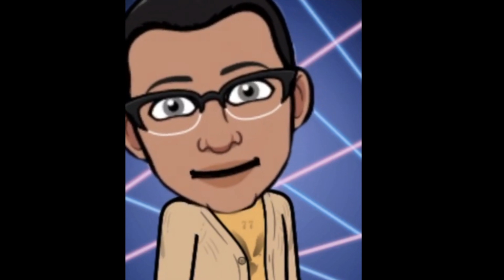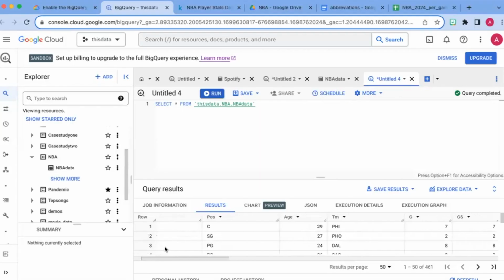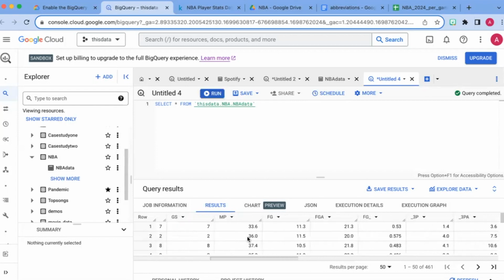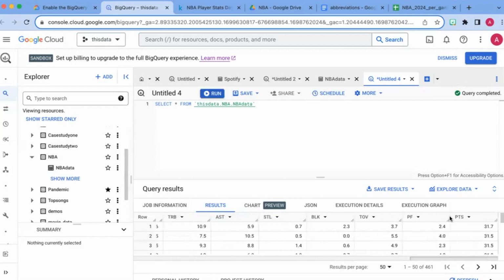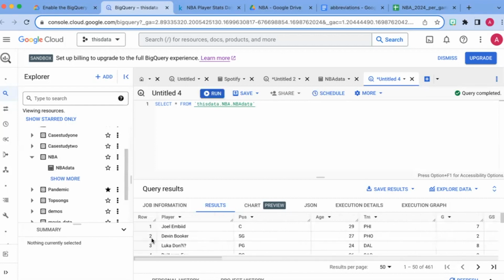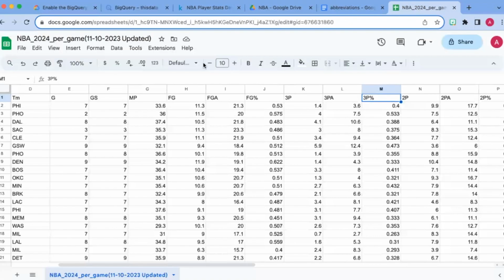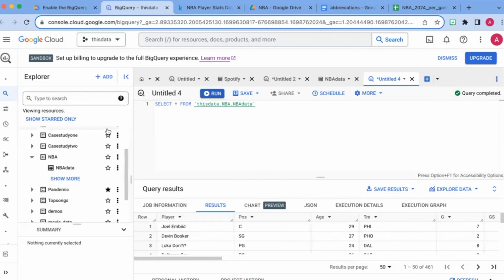So what I see here as you scroll down, you kind of want to get an idea of maybe there's some blanks in one of these columns or something's not right. So this is the part I love about Google BigQuery. You can go to Google Spreadsheets and update the spreadsheet, and that will, if you have it set up right, update to the data that you have here when you are transforming it and putting it all together.